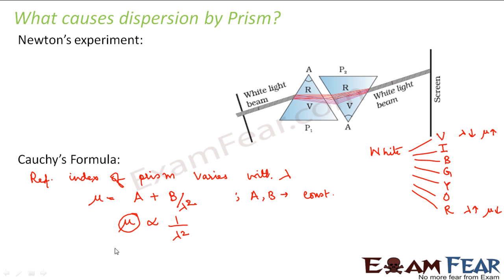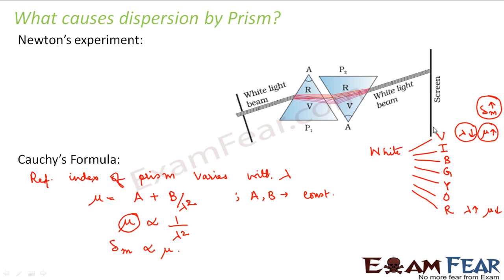We also know from our previous slides that the angle of minimum deviation varies directly with refractive index. So, if the refractive index is maximum for violet, that means the angle of minimum deviation will also be maximum for violet.